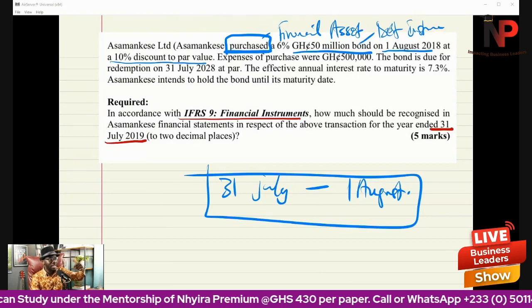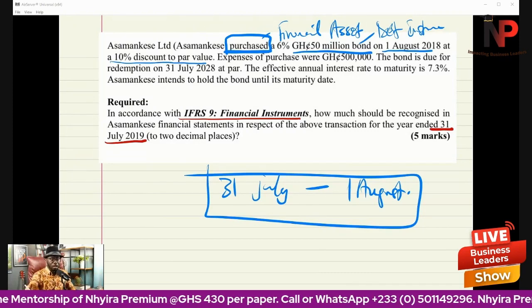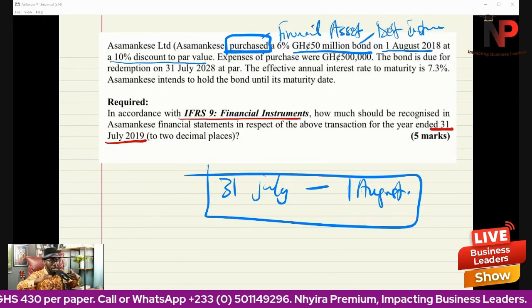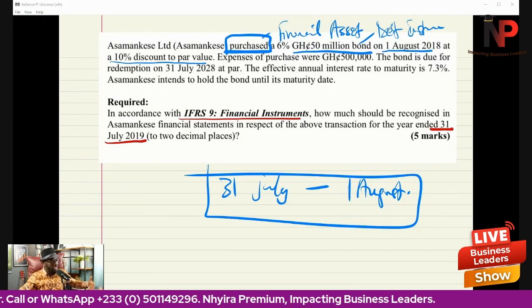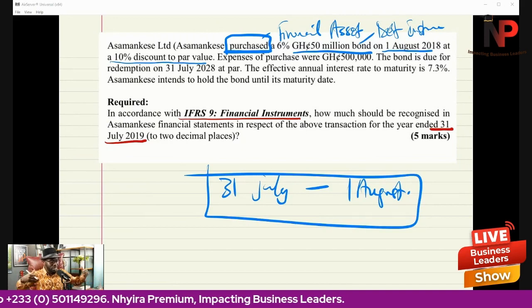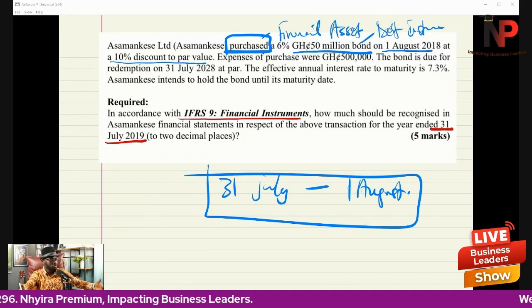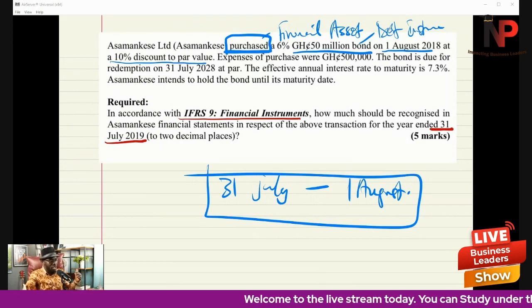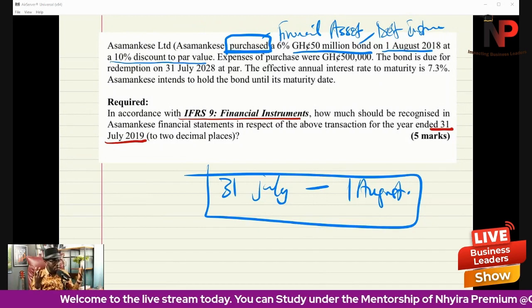They paid less than that, because bonds can be issued at a discount or at their par value. When bonds are issued at par, it means they are issued at face value. So if we were told they bought the bond on 1st August 2018 at par, it would mean they paid 50 million Ghana cedi.